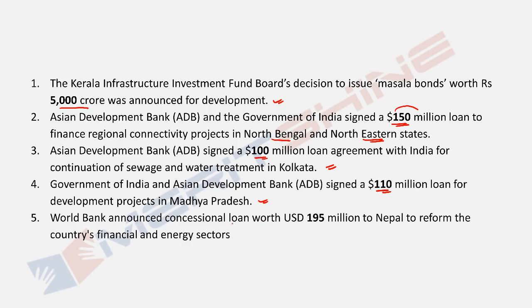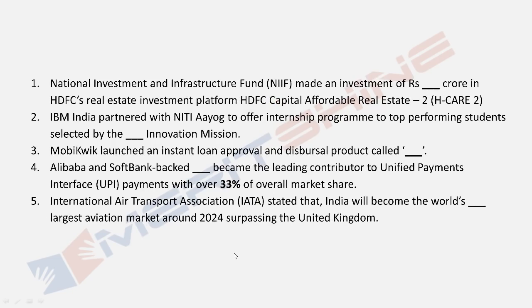World Bank announced a concessional loan worth 195 million to Nepal to reform the country's financial and energy sector. Okay, so the loans done. Let's try these.